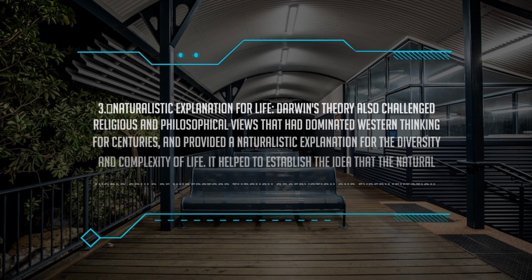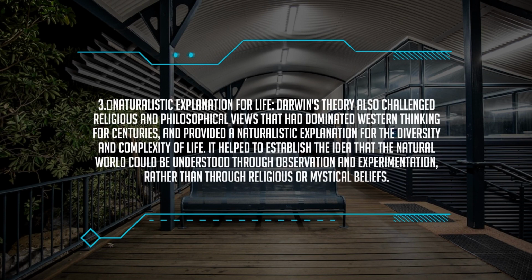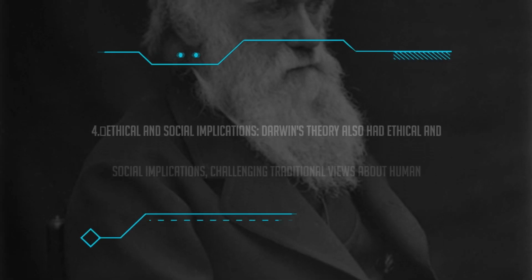3. Naturalistic explanation for life. Darwin's theory also challenged religious and philosophical views that had dominated Western thinking for centuries, and provided a naturalistic explanation for the diversity and complexity of life. It helped to establish the idea that the natural world could be understood through observation and experimentation, rather than through religious or mystical beliefs.